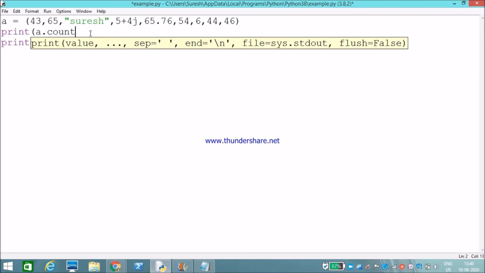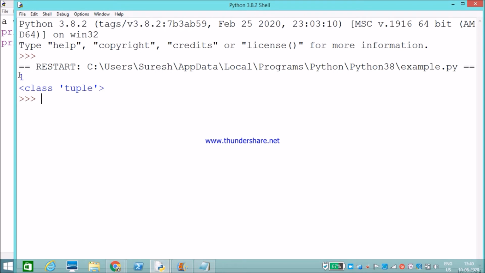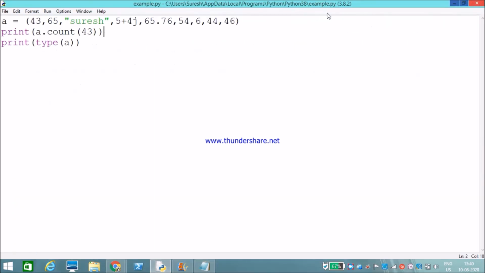I need to check how many times an element like 65 or 43 is present in my tuple. See, it is present one time. 43 is present one time. Okay, the count method helps us check the number of times an element is present in the tuple.